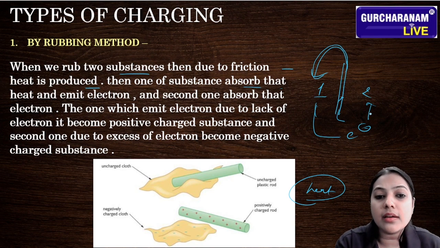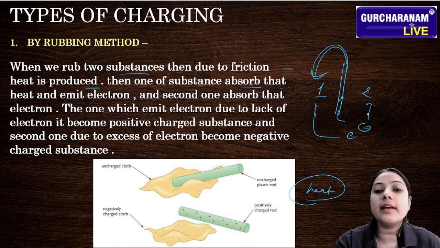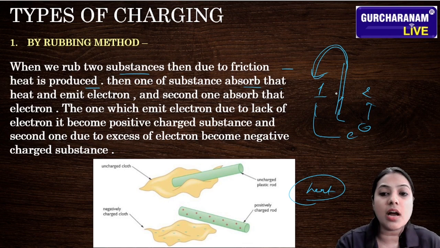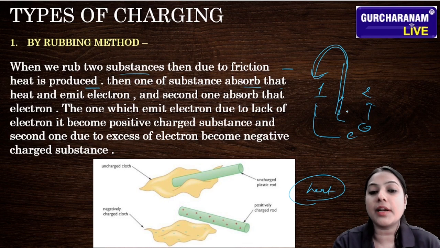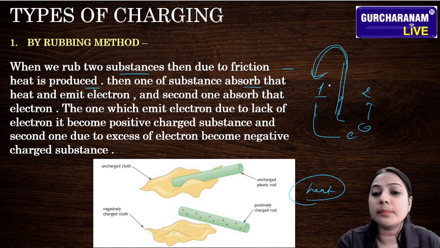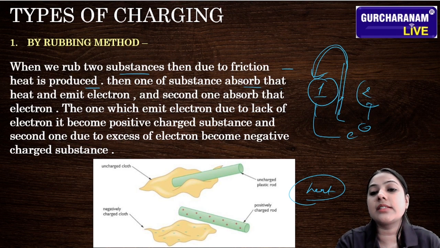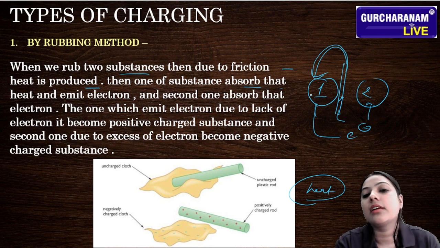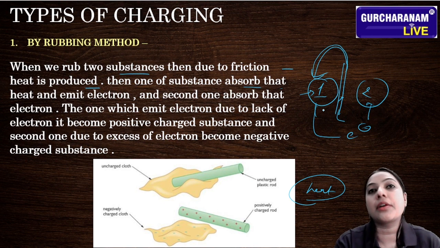So what is happening here? The one which emits electrons, due to the lack of electrons, becomes positively charged, and the second one, due to the excess of electrons, becomes negatively charged. Substance number one, which is emitting electrons, now has a lack of electrons.